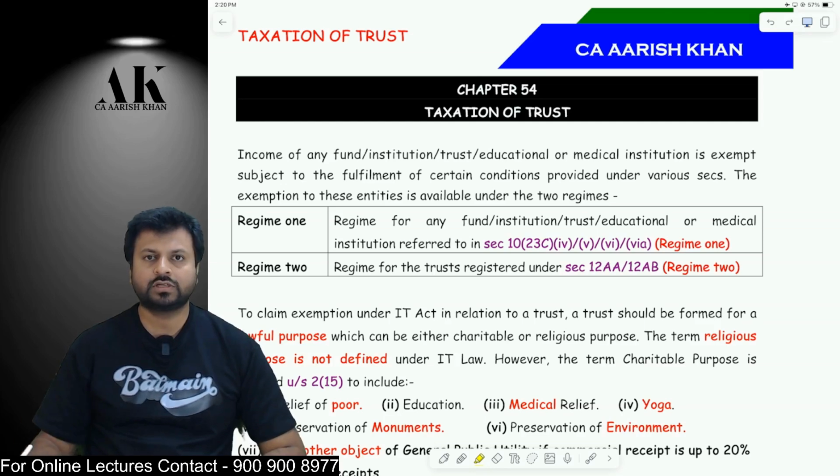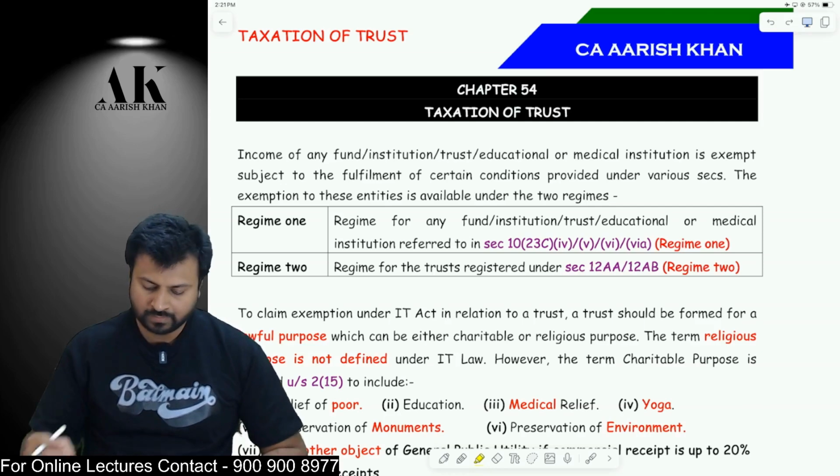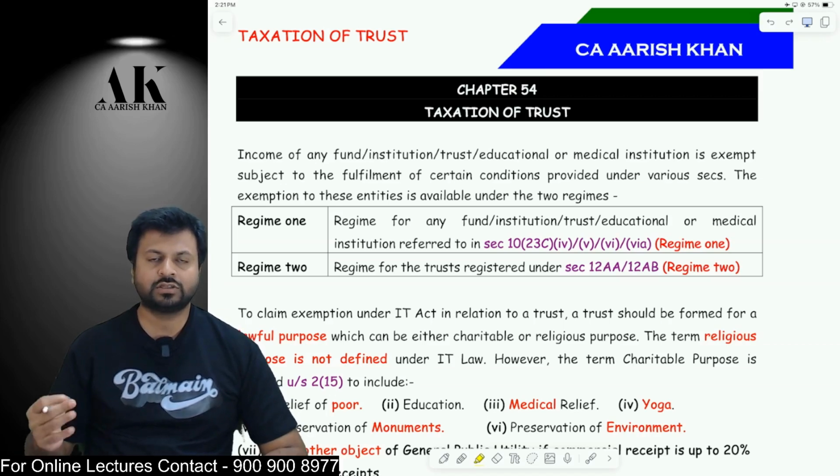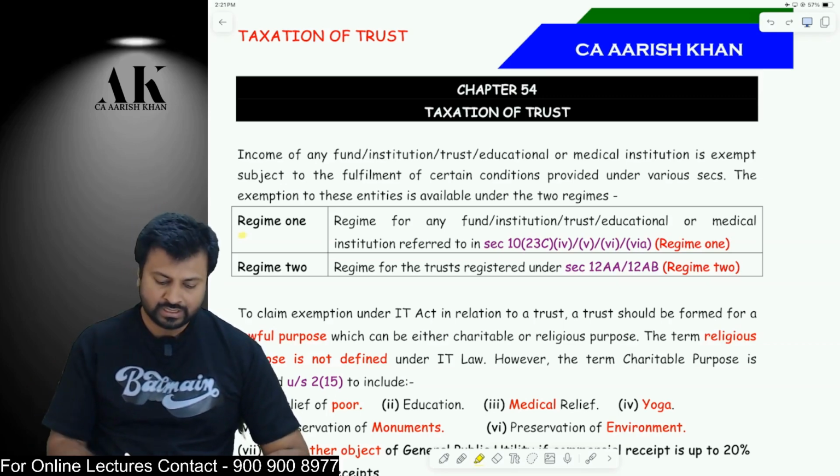So today we are going to start with a revision of taxation of trust and exit tax in full English for you all. So the very first thing that I would like to say in this particular chapter is that there are two types of taxation of trust. There are two types of trust and institutions under the income tax law, and accordingly we have divided all of them into two regimes. Regime 1, Regime 2.